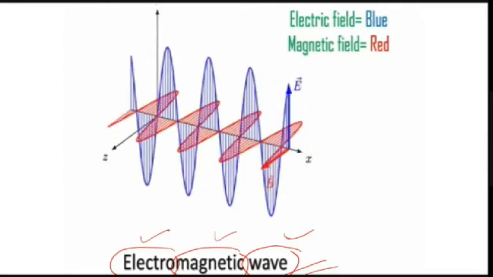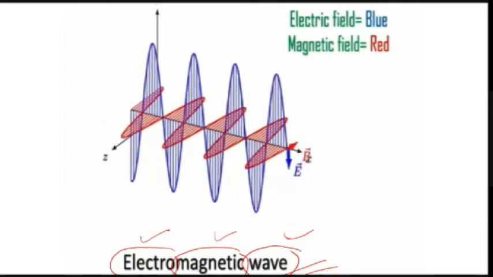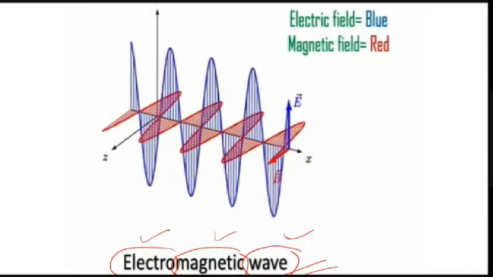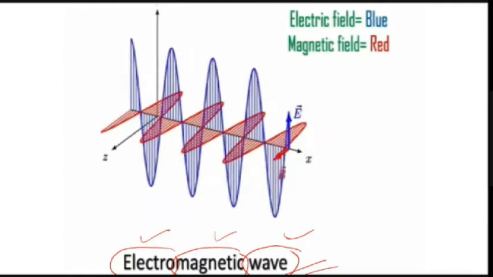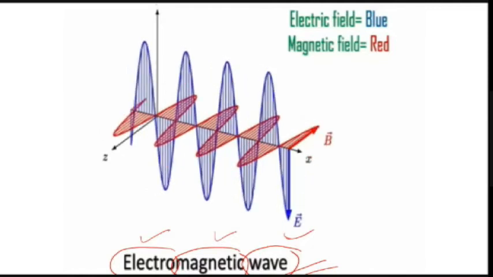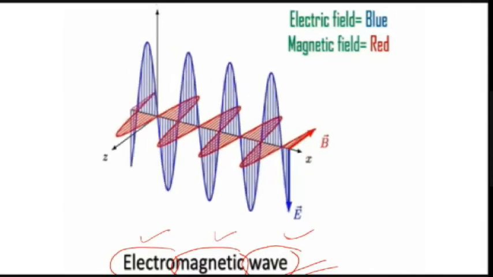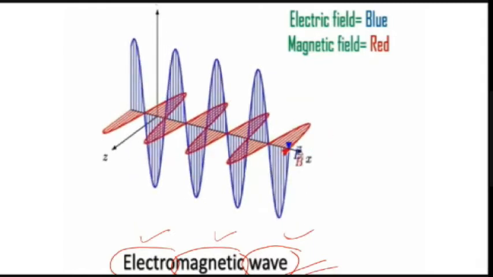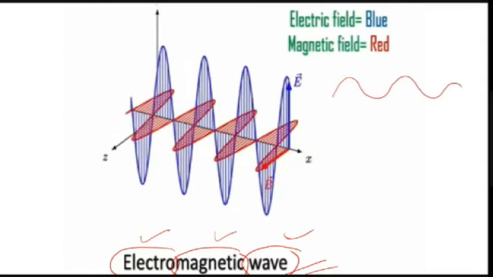In the case of a mechanical wave, we have seen in a rope, if you just give a hump, you can see that hump traveling from this point to that point. So what is oscillating there? The particles in the rope are oscillating. That's why you can see a propagation like this. Crests and troughs are there.